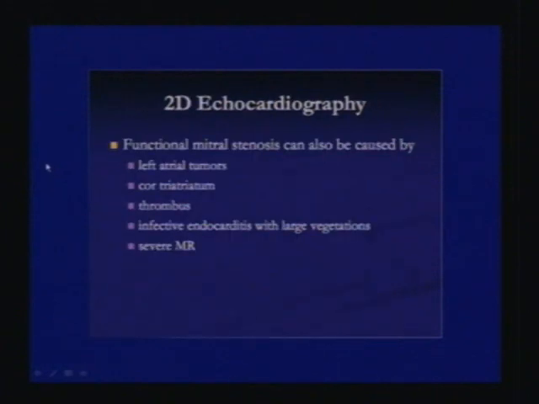Functional mitral stenosis can also be caused by left atrial tumors, cor triatriatum, thrombus, or infective endocarditis where there is a very large vegetation causing functional stenosis, or in patients with severe MR where there is increased flow across the valve.